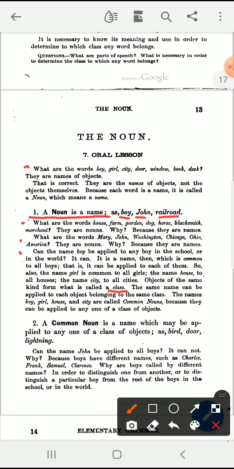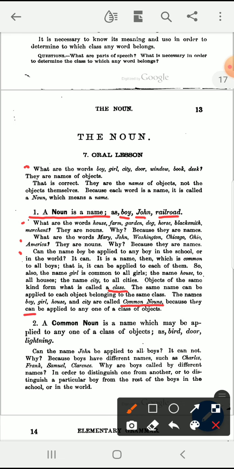The names boy, girl, house, and city are called common nouns, because they can be applied to any one of a class of objects.